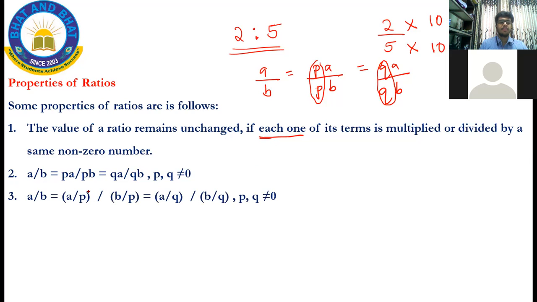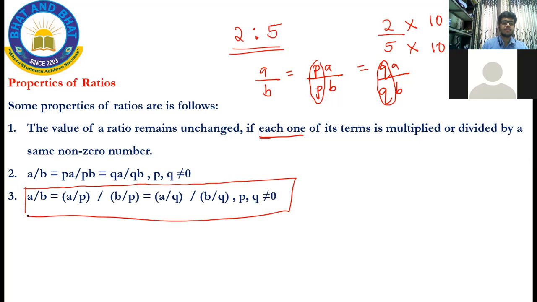Look at this property of ratios. A by B is equal to (A by P) divided by (B by P). So this was multiplying the ratios, but I can also divide the numbers by any number.